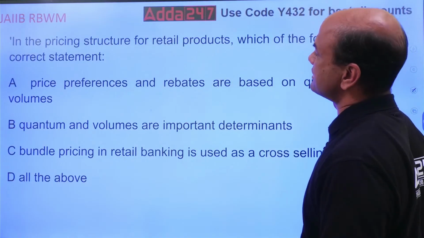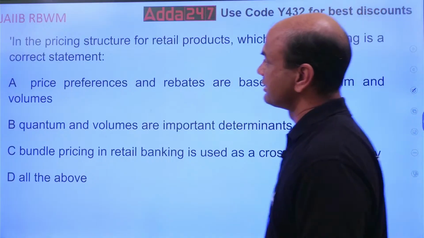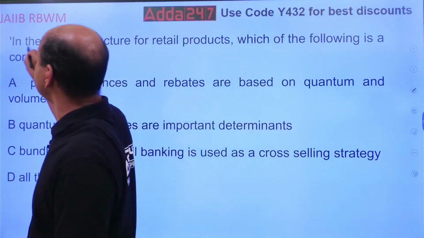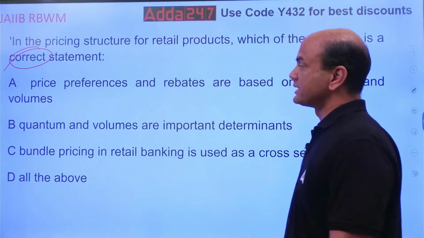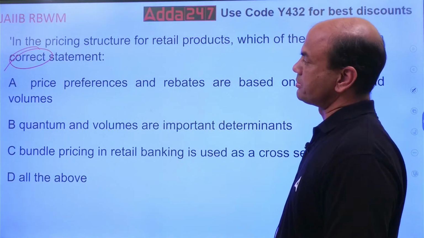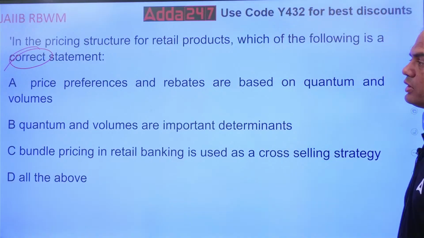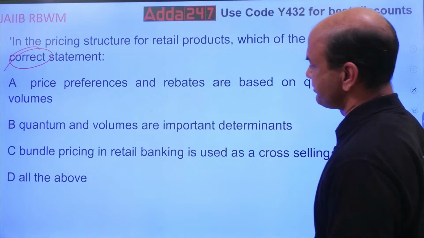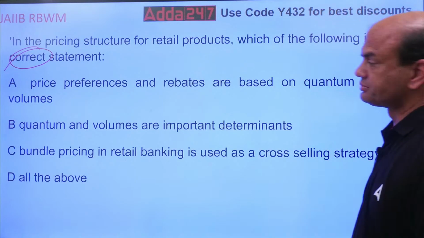In the pricing structure of retail products, which of the following is a correct statement? Correct. Okay. So in pricing structure, which of them is correct? Price preferences and rebates are based on the quantum and volumes. Think over it.